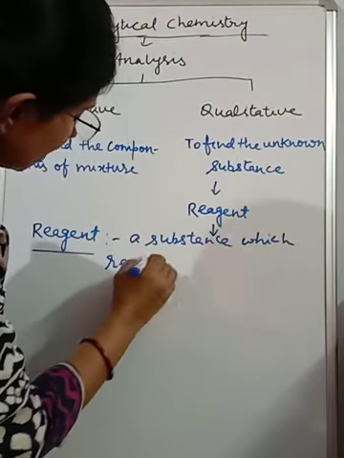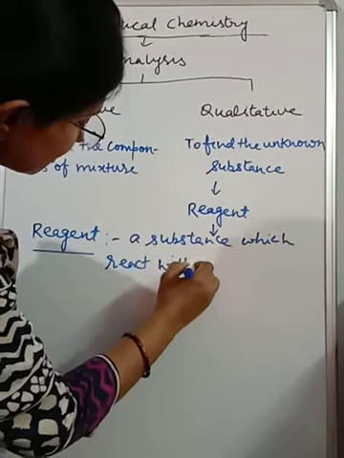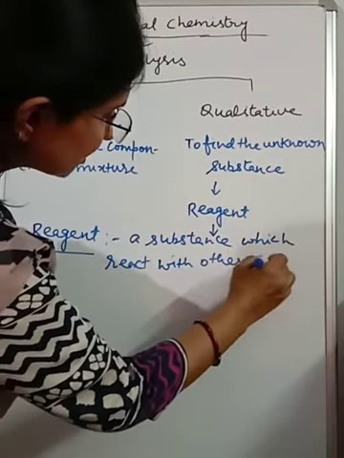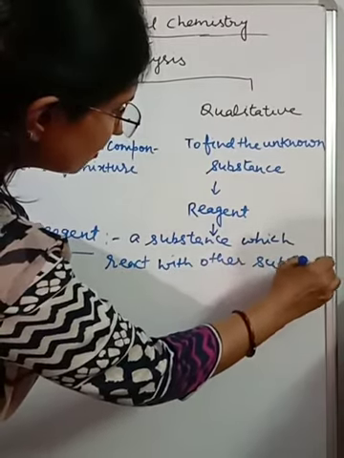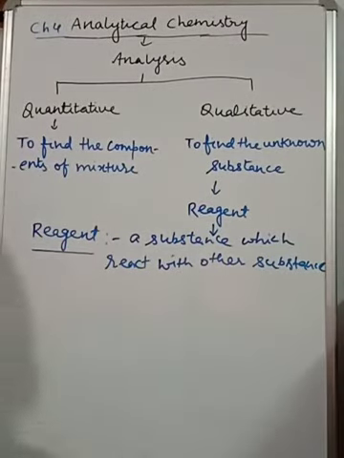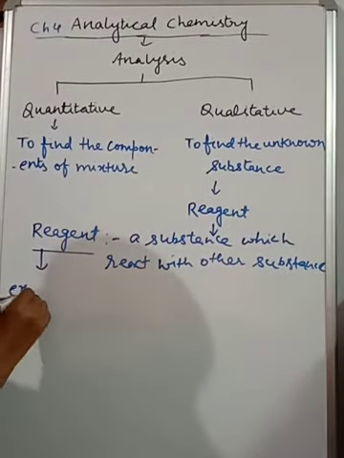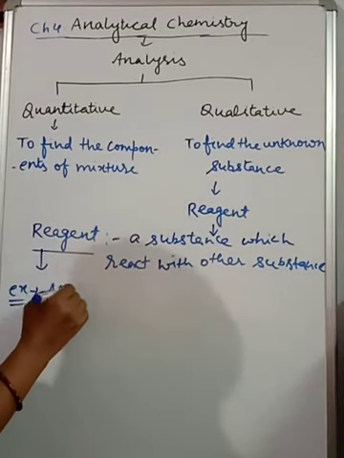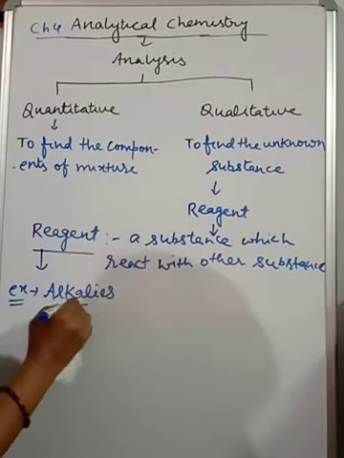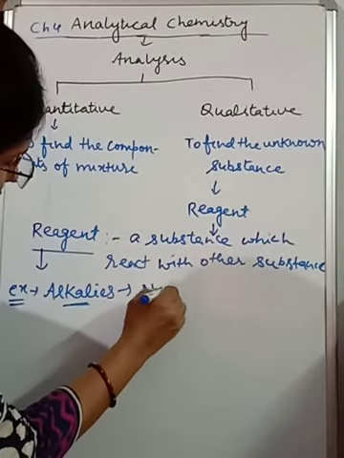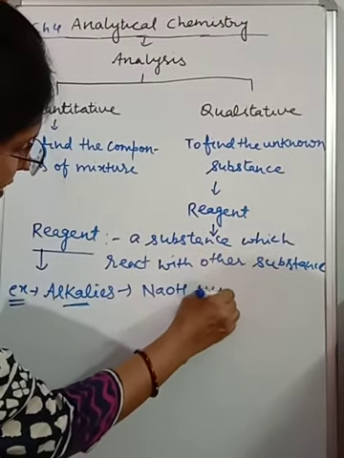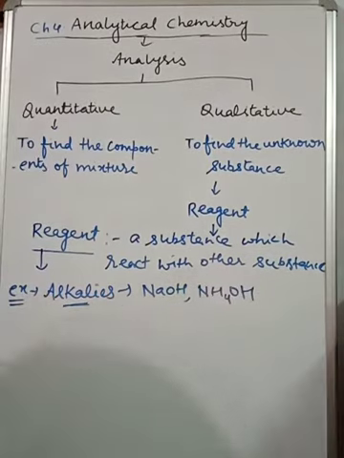In this chapter, we will mainly use alkalis. And these alkalis are NaOH and NH4OH. So these two reagents we are going to use in this chapter for finding out the different kinds of cations present in a given sample of salt. So understood the meaning of reagent?